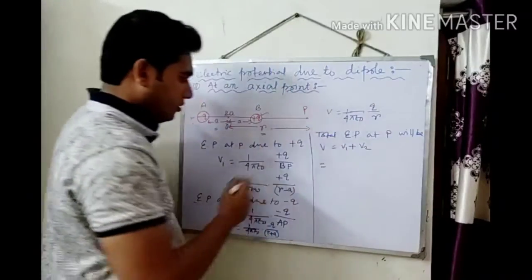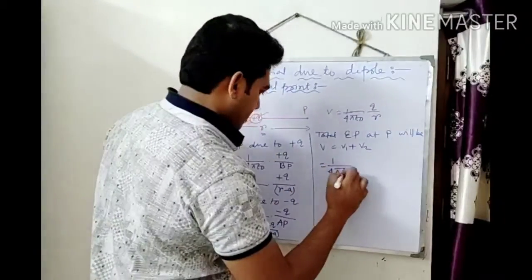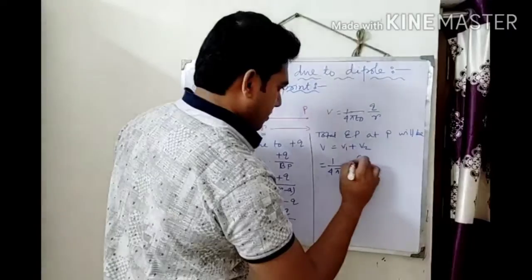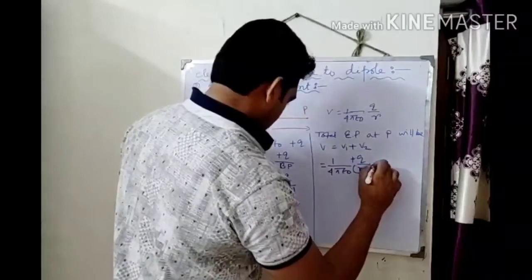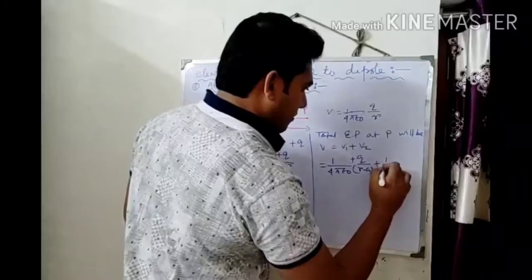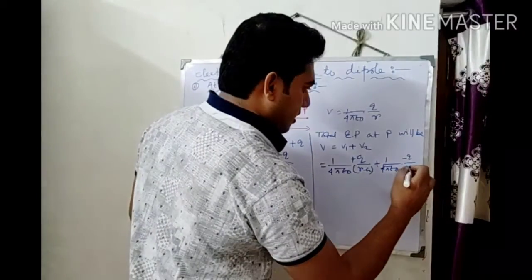So put the value of V1 and V2 here. So 1 by 4 pi epsilon naught plus Q by R minus A here, plus 1 by 4 pi epsilon naught minus Q by R plus A.